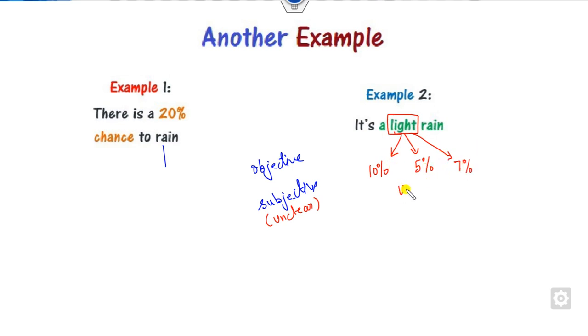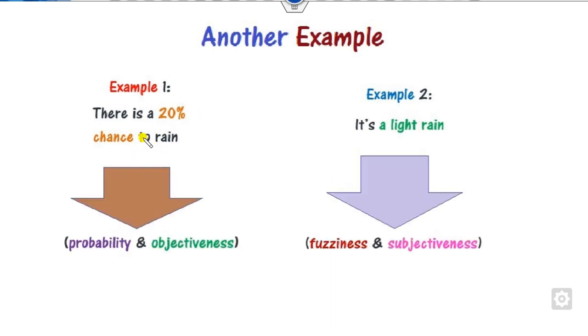So it means this is an unclear statement. Subjective information is given here, that there is a 20% chance of rain. So there is a chance of it, which means this is my likelihood. You can see this is a probability statement over the objective uncertainty, while this is the fuzziness over the subjective uncertainty.